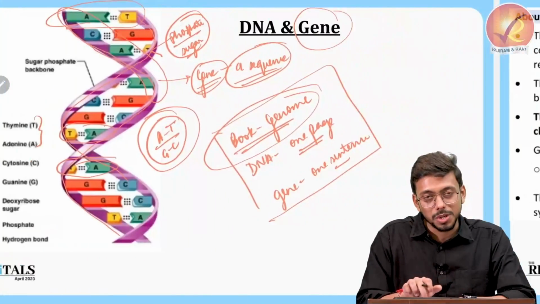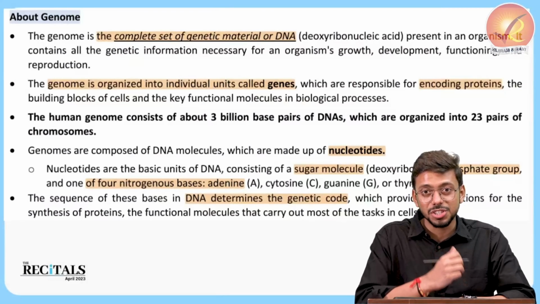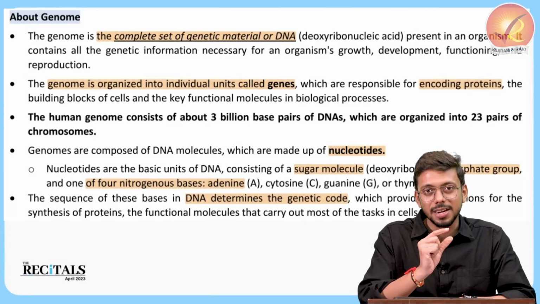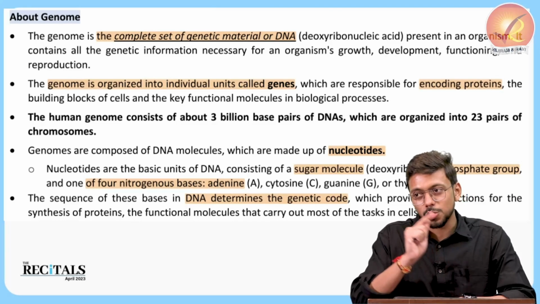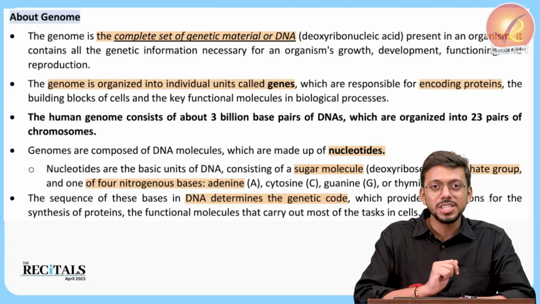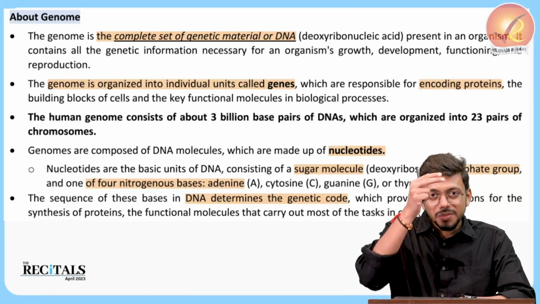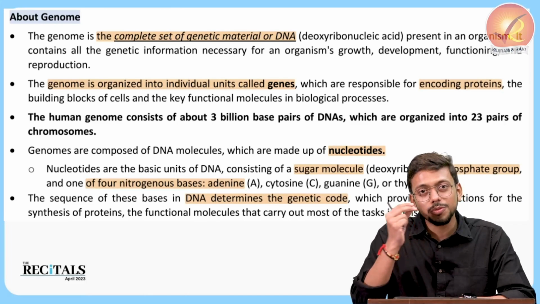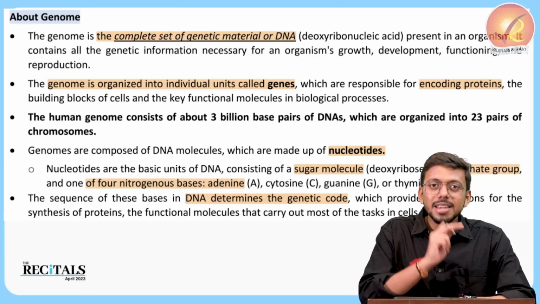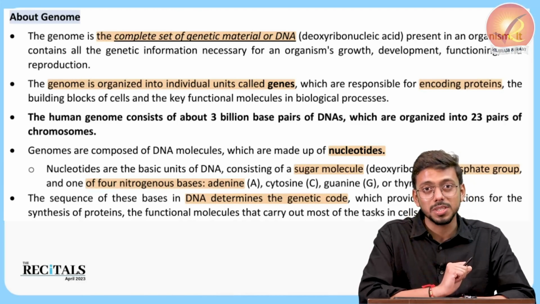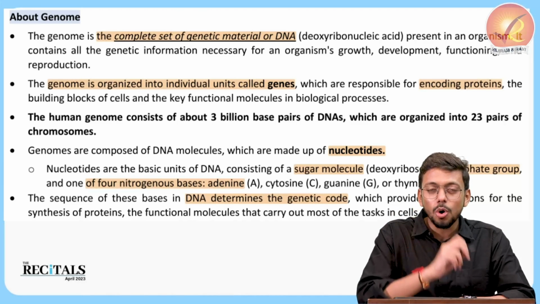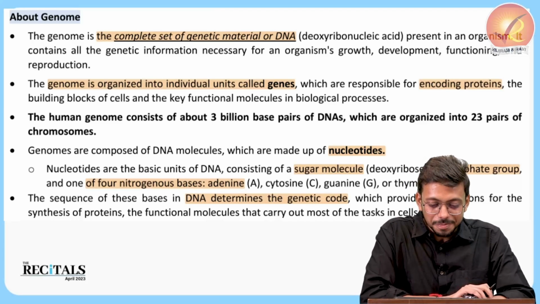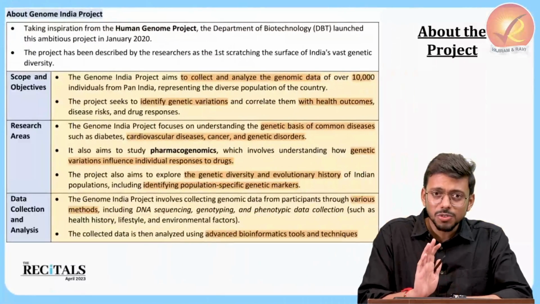So now comes the question, what exactly is genome sequencing, right? When we are able to understand that this particular gene is going to code for this protein, this particular gene is going to code for this protein, so when we have this entire information of what kind of gene is going to code for what kind of protein, that entire thing is known as gene sequencing. And when we do this for all the genes we have, that will be known as genome sequencing. All right. So that's all we have understood.